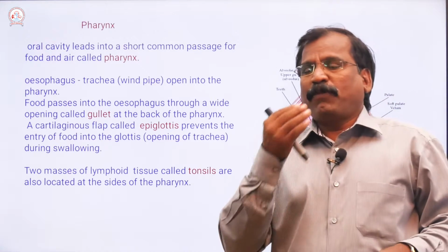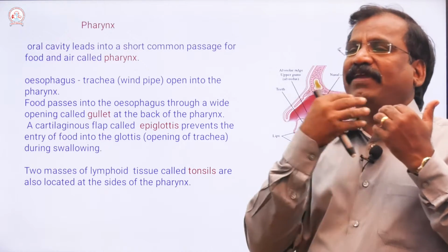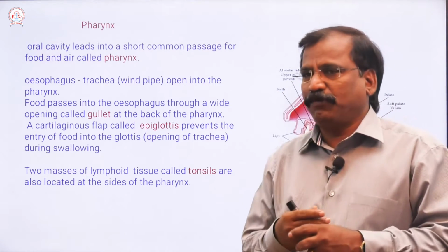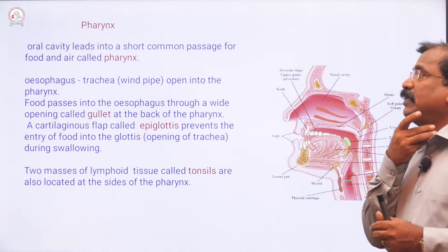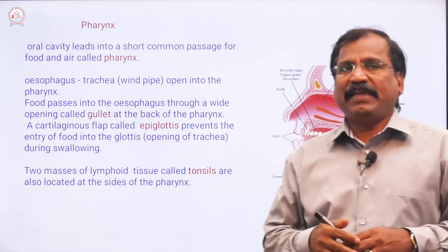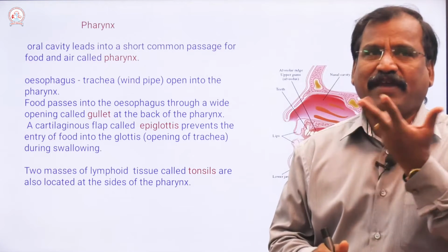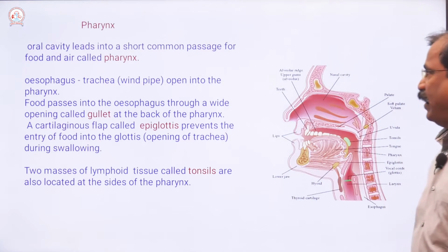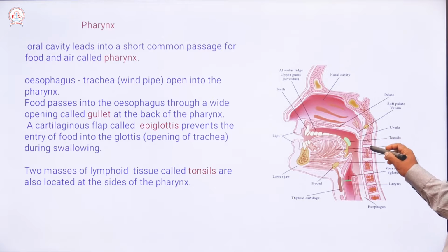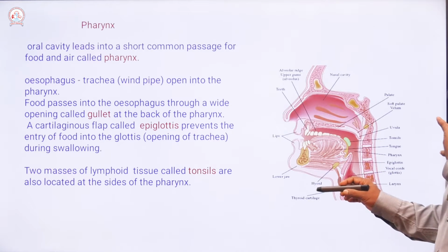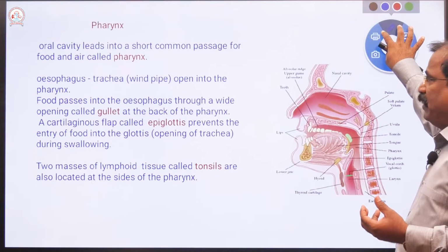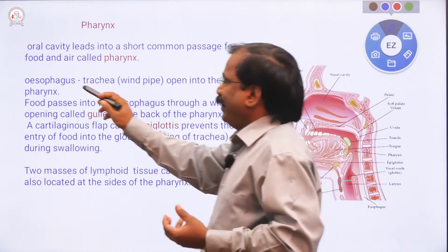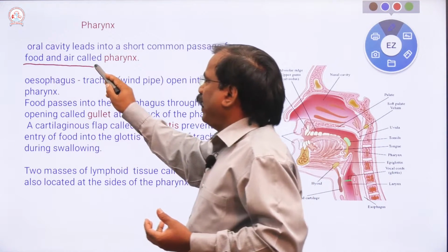That's all for the mouth, the buccal cavity. We discussed what structures are seen in the buccal cavity. Next to the buccal cavity is the pharynx, the Thondai. The pharynx is a common passage for food and the air.